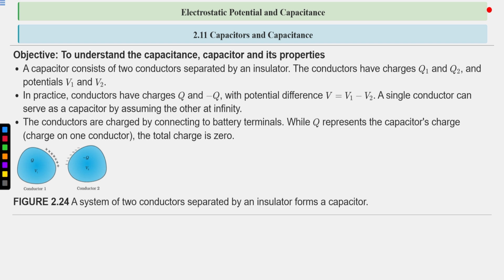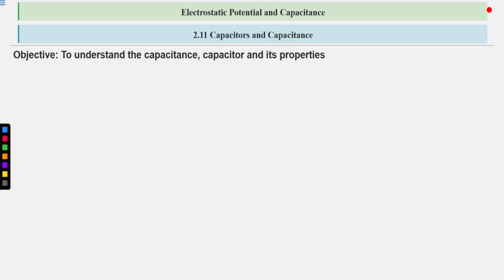So two conductors that are separated by insulating material, one having plus Q charge, one having minus Q charge, with a potential difference between them produced by battery terminals, is called a capacitor. If you have any doubts, you can ask. To understand capacitance, capacitors and their properties.